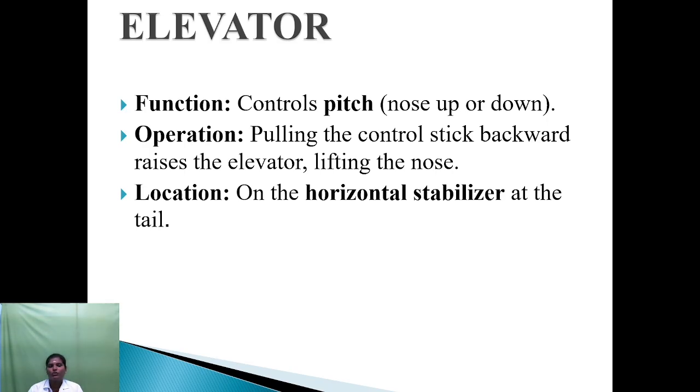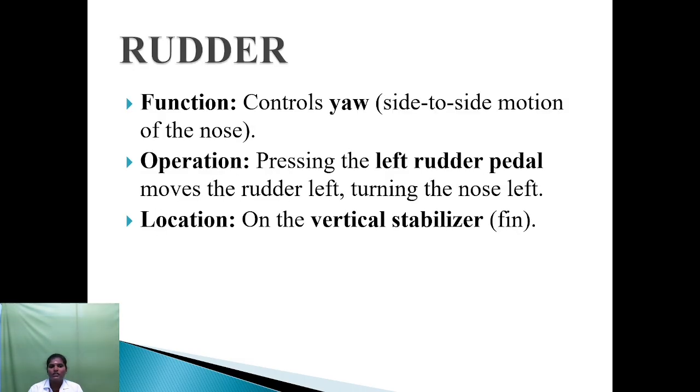Elevators. They control pitch nose up and pitch nose down. In operation, pulling the control stick backward raises the elevator, lifting the nose. Location: on the horizontal stabilizer at the tail. Rudder. It controls the side to side motion of the nose. In operation, pressing the left rudder pedal moves the rudder left and turns the nose left. Location: on the vertical stabilizer.